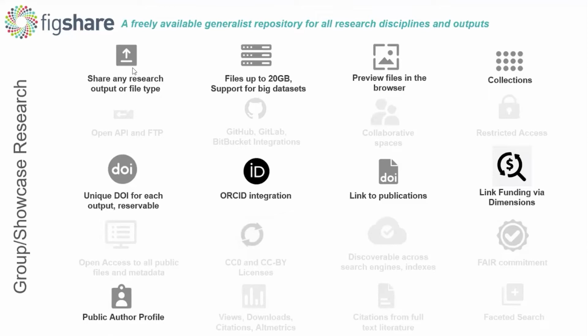So you can share any file type, and really, really big files. Lots of files preview directly in the browser, so you can really showcase your research and help people understand what's going on. You can use this collections feature to group things and put them all in one place. Of course, persistent identifiers are important no matter what you're doing. And you also get an author profile, so you can see all of your work in one place, and it shows you some aggregated statistics.